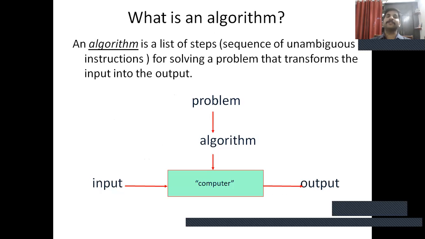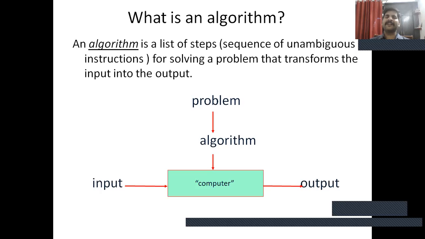Now, first, what is an algorithm? An algorithm is a list of steps. We can say it is a sequence of unambiguous instructions for solving a problem that transform the input into the output. In the given figure, the problem is written in terms of an algorithm. In an algorithm, we apply some set of values as input and the computer provides the desired output. This is a simple definition of algorithm.